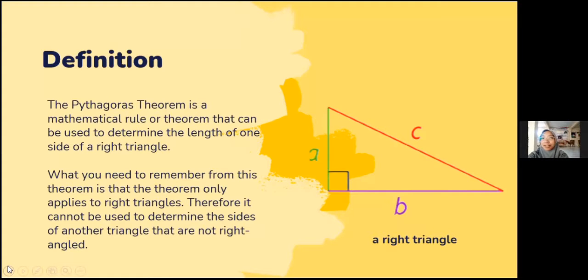Definition of the Pythagoras Theorem. The Pythagoras Theorem is a mathematical rule or theorem that can be used to determine the length of one side of a right triangle. What you need to remember from this theorem is that it only applies to right triangles. Therefore, it cannot be used to determine the size of other triangles that are not right-angled. The picture shows a right triangle.